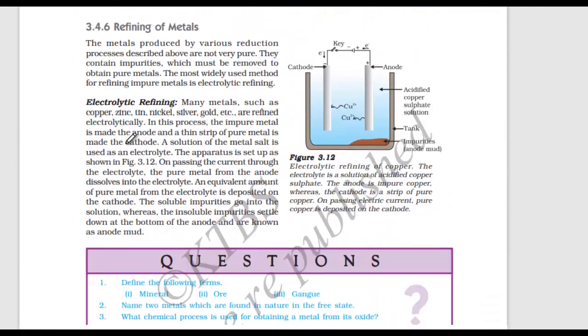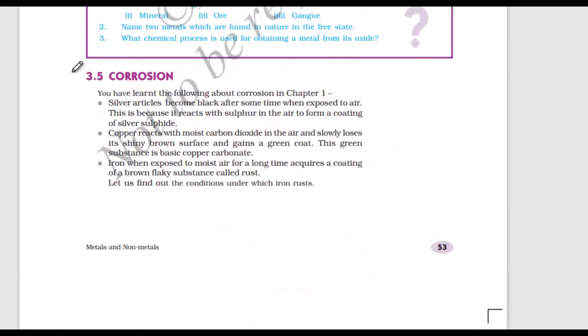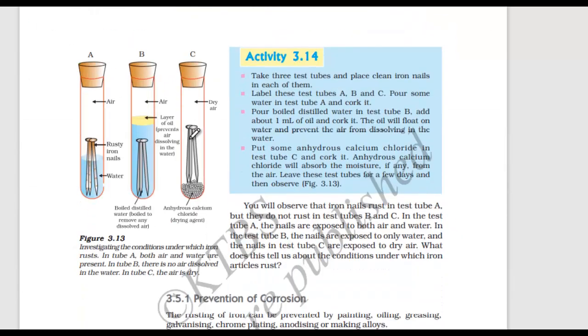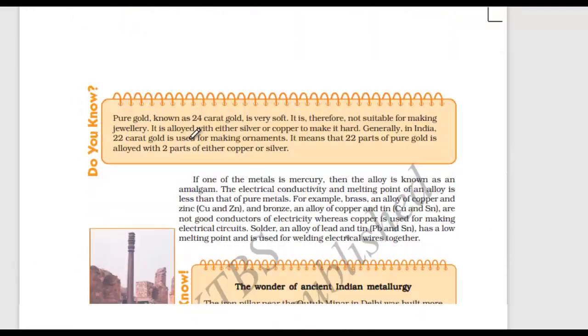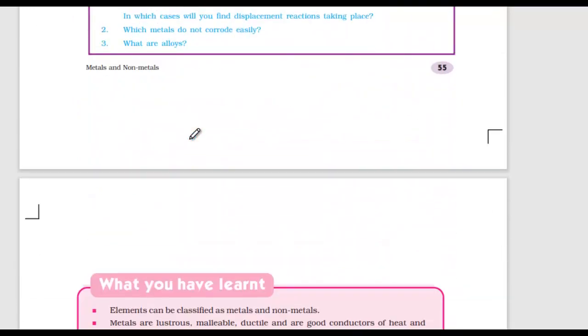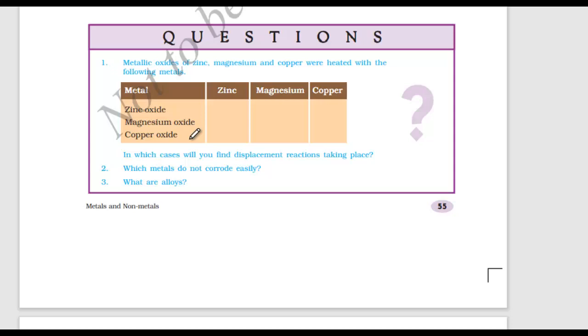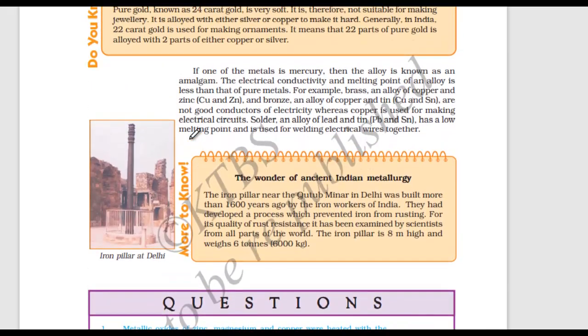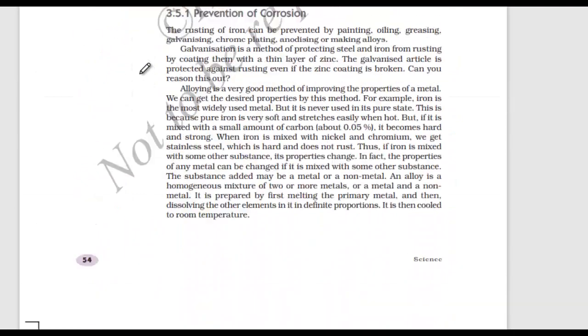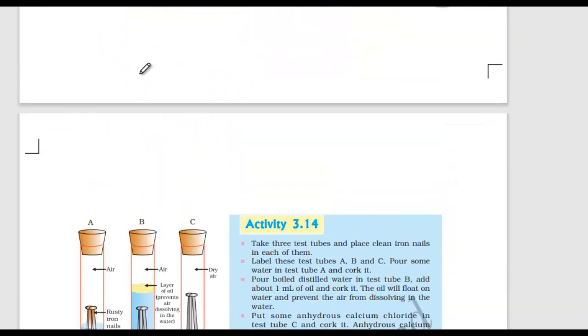Till where? Till 3.5. Let us go to this topic. Yes, so 3.5 is also deleted. Write it here. Now, till where should you not study? Till the complete 3.5, and if there is a 3.6, you should not study that either. It is the end of the chapter, so till the end you should not study. So from where to where? You should not study from 3.4 to 3.5.